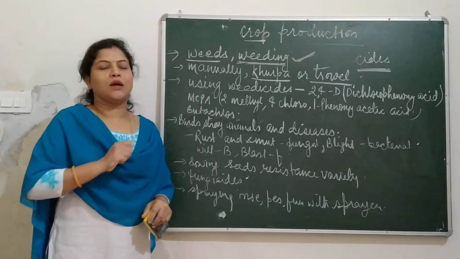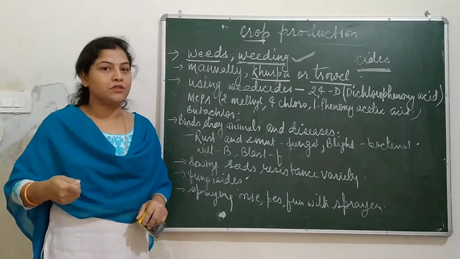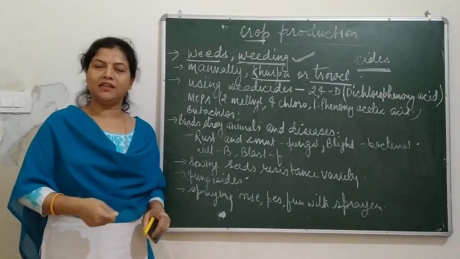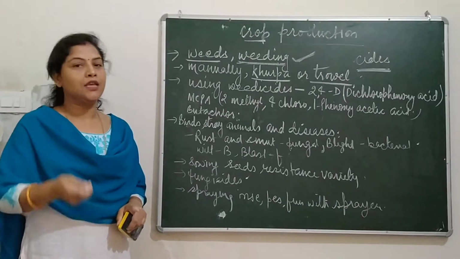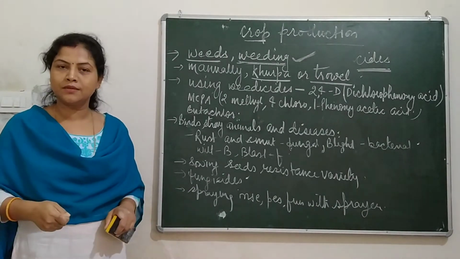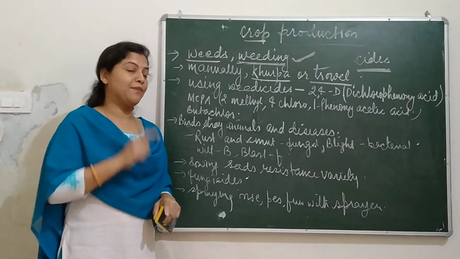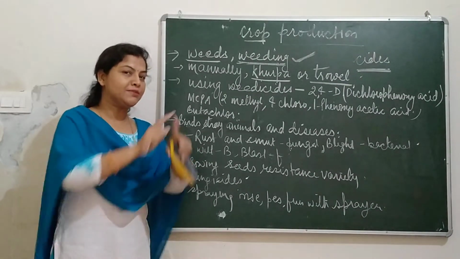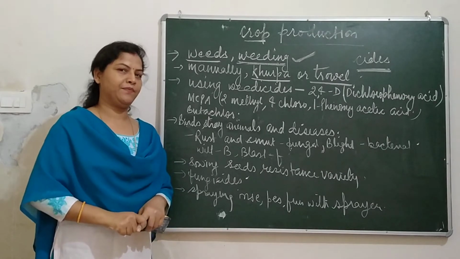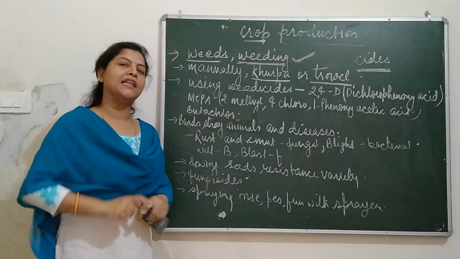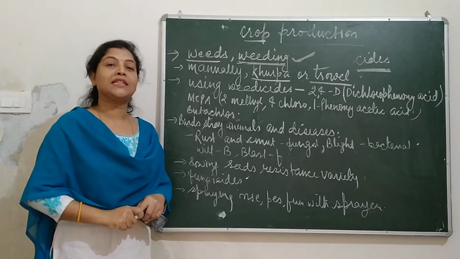First, beat drums and create sounds. With these sounds, the birds never come to the field. Another thing is using stones for throwing at the birds. But you must have seen dummies kept in the middle of fields. A dummy made in the shape of a man is placed in the middle of the fields, which we call a scarecrow.